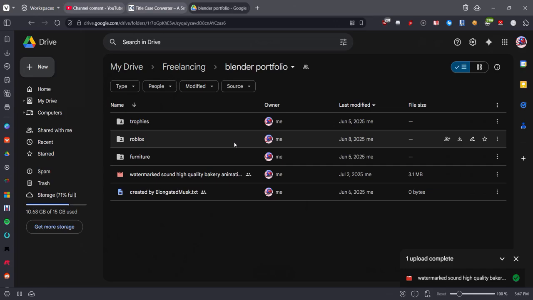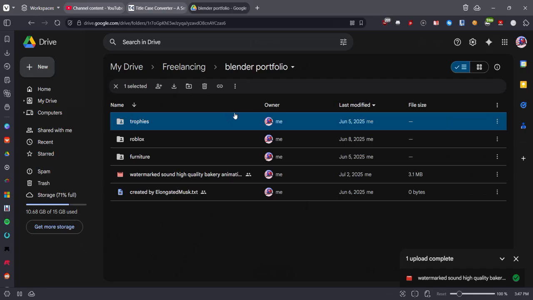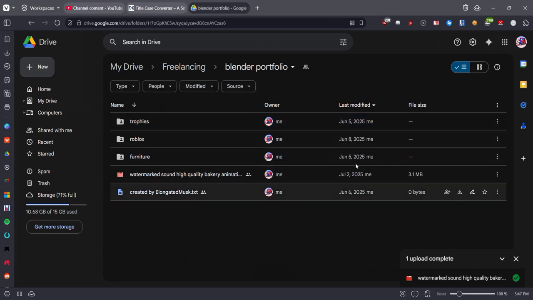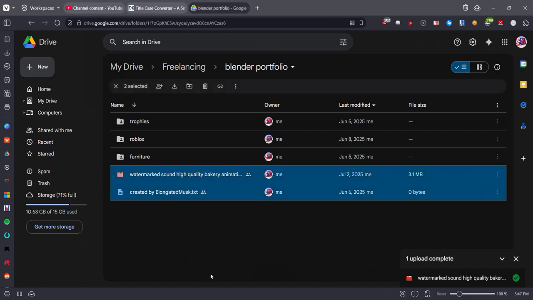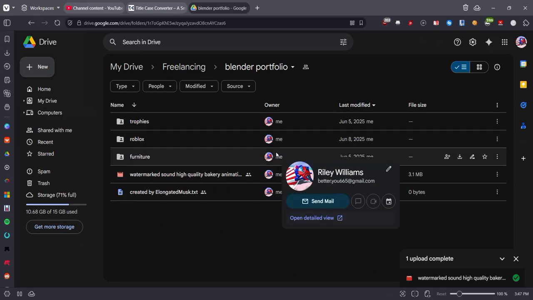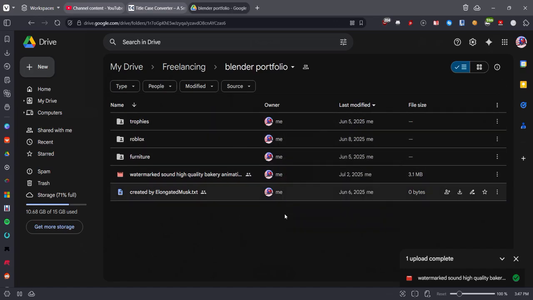So this is pretty much what I've done. My main focus is trophies and furniture, especially furniture, because I like the aspect of architecture within visualization and stuff. And then these three make up the bulk of my whole portfolio, right?